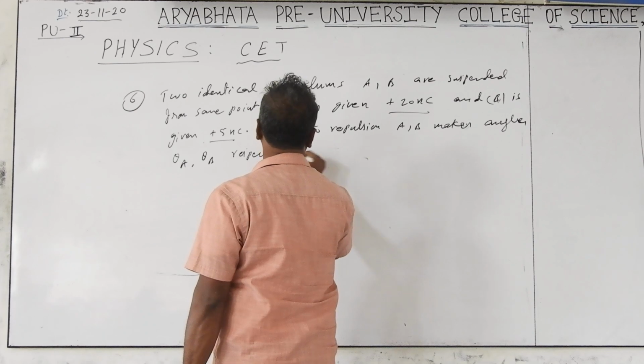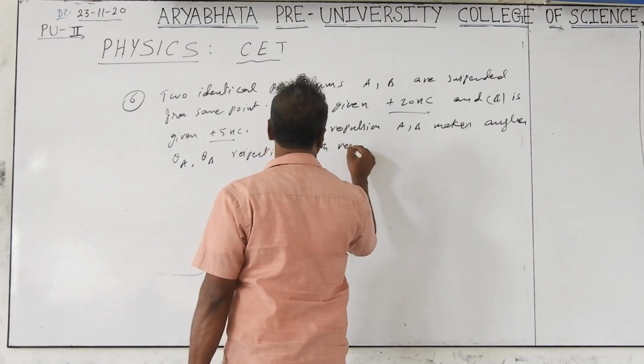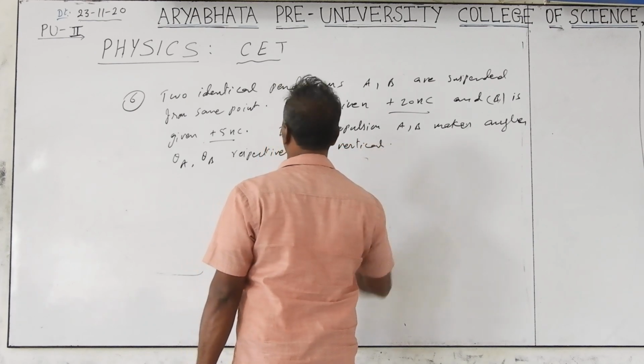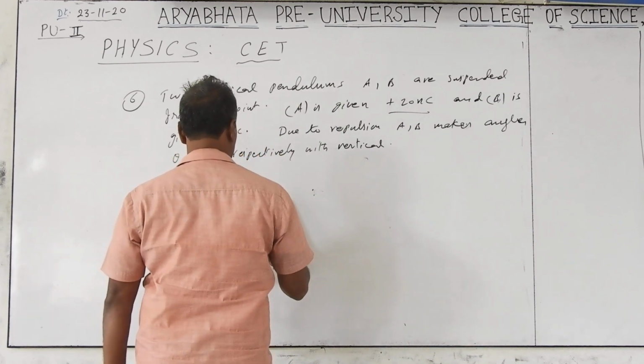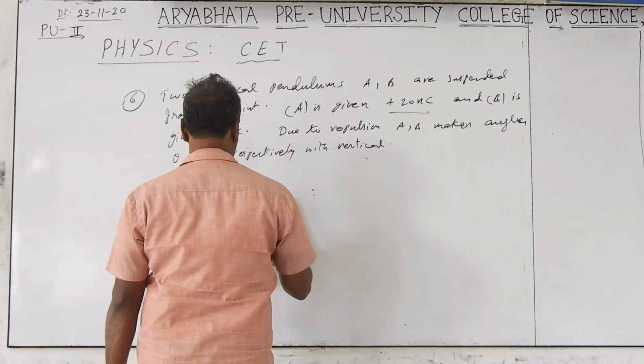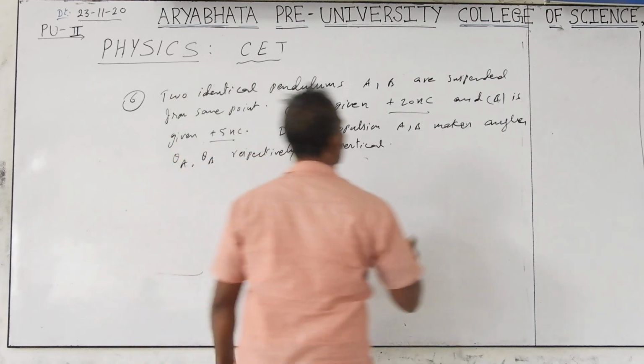You have to compare theta A and theta B. Which is more?